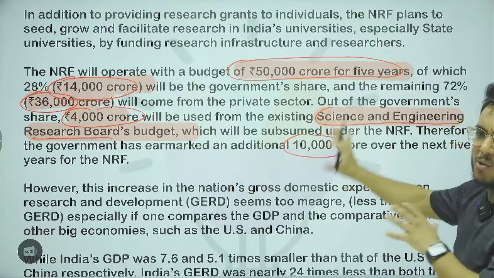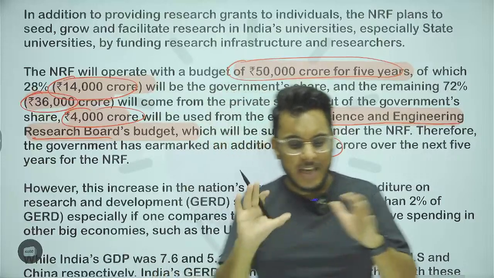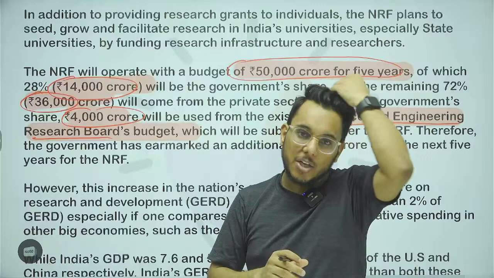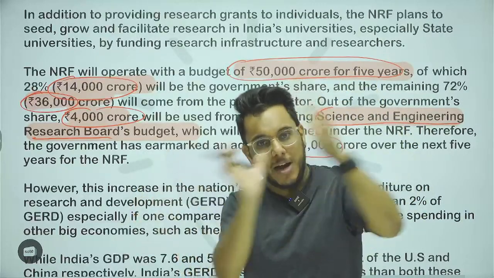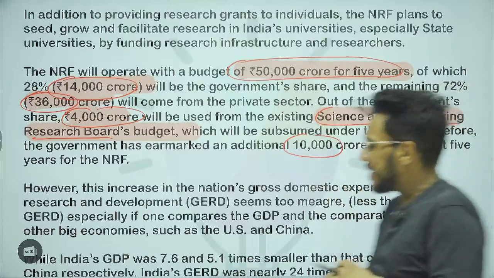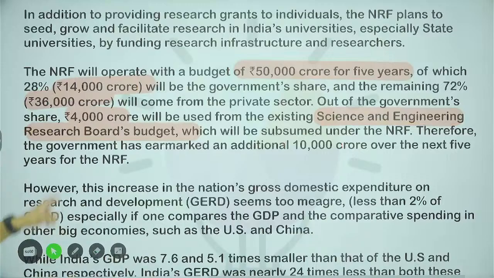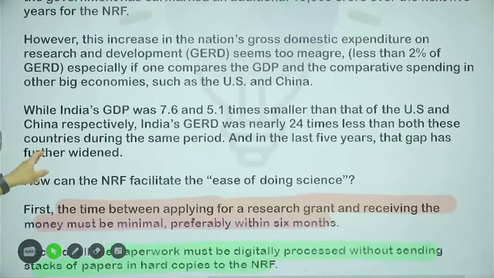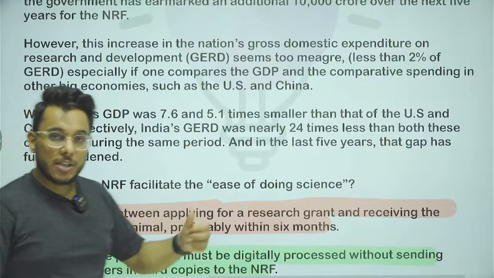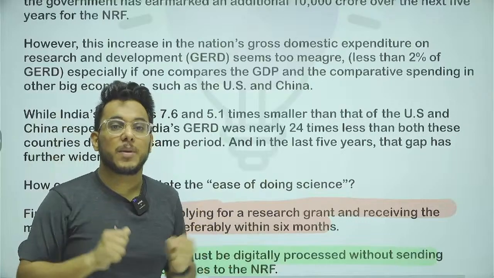Now you are not required to go too much in detail about how many crore will come from where, but just keep an idea that a 50,000 crore rupees budget will be given partially by the government and partially by the private sector. Now, basically guys, I told you that India's expenditure on research and development is very much less. When we talk about the big economies, China and the USA, they are spending a higher percentage, but the size of their economy is also more.